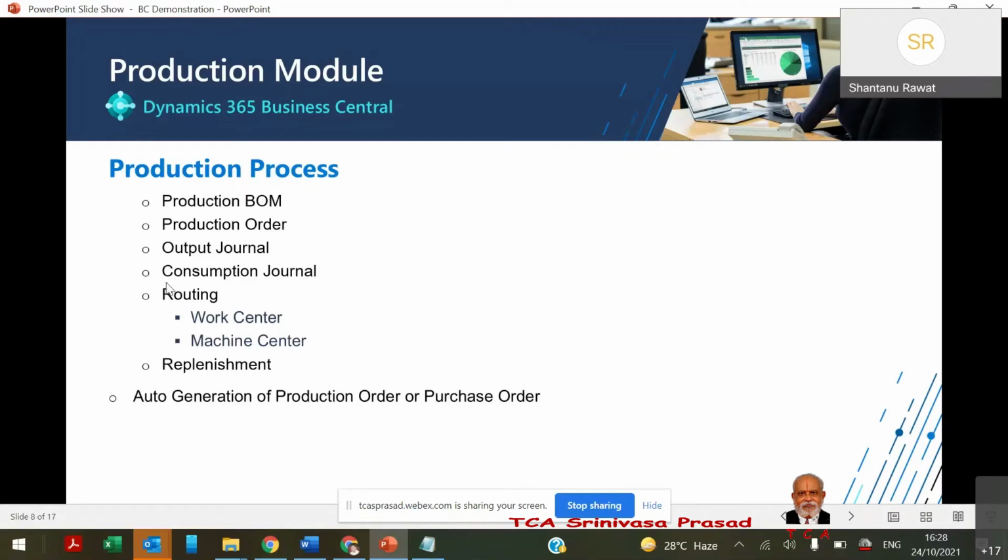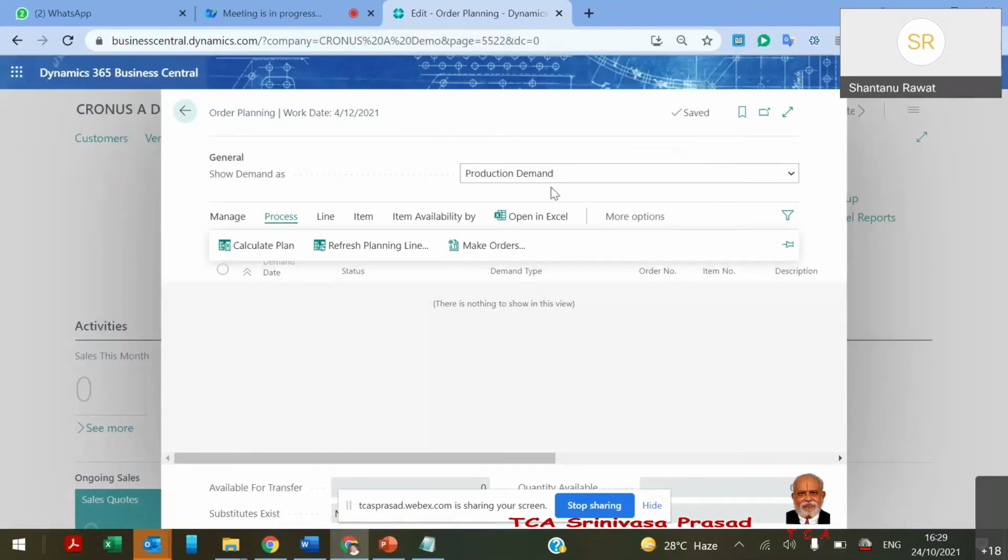Some consumption, such as consumables, we calculate at the end of the period, so we can also update multiple times in the consumption journal against this production order. And routing, and auto generation of production order and purchase order, we discussed in the presentation. So that window is just opening.